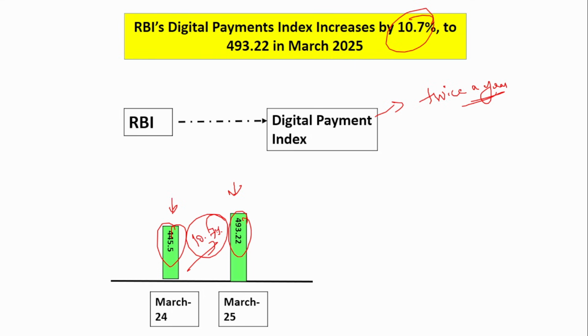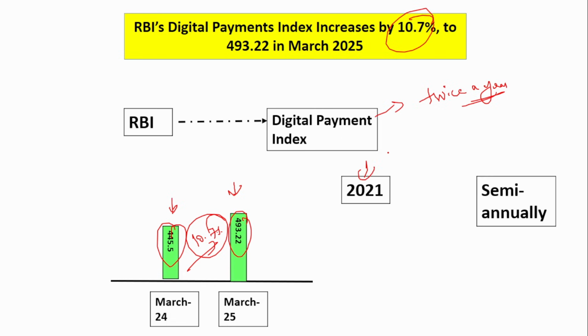Okay. So when was this first published? This digital payment index was first published in 2021. So as I said, semi-annually, twice a year, and the base year was March 2018.